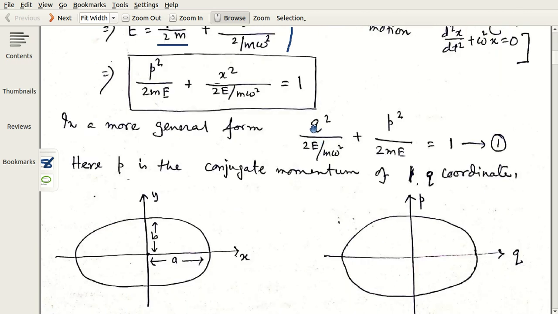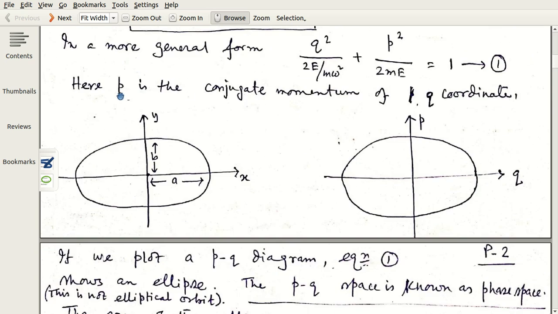It may be x, maybe r, whatever, in a Cartesian system or spherical system. So this is the more general equation. q replaces x here, and p is the momentum, and as I said, it is a conjugate momentum.